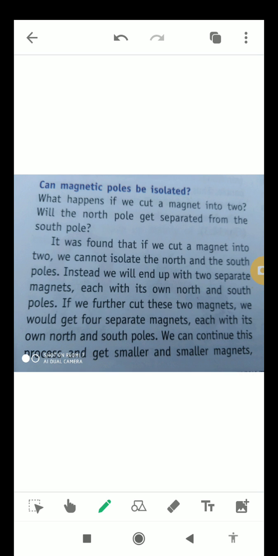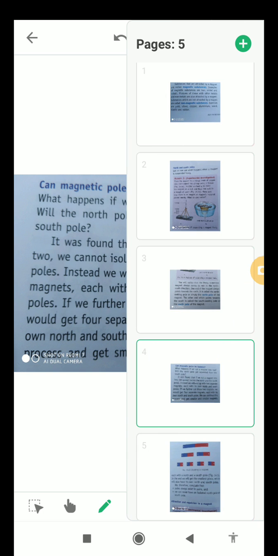However, they may be very small. If we further cut these two magnets, we would get four separate magnets, each with its own north and south poles. I'll just let you know with the help of some pictures. Okay, students. We can continue this process and get smaller and smaller magnets again and again.